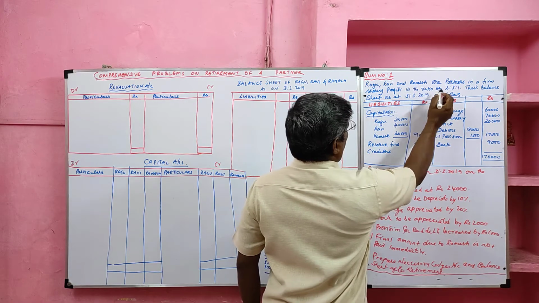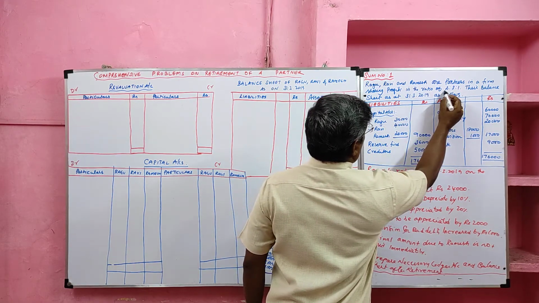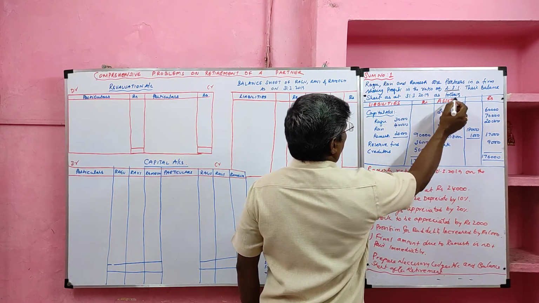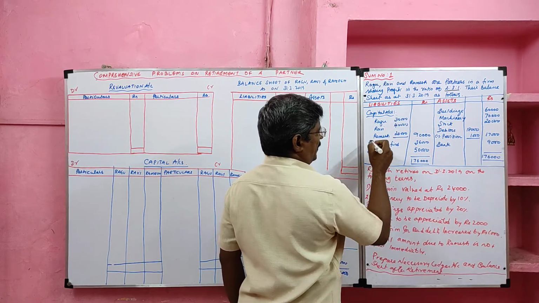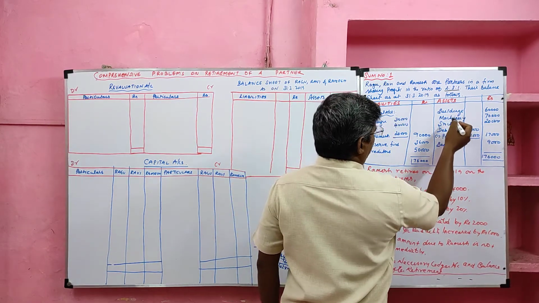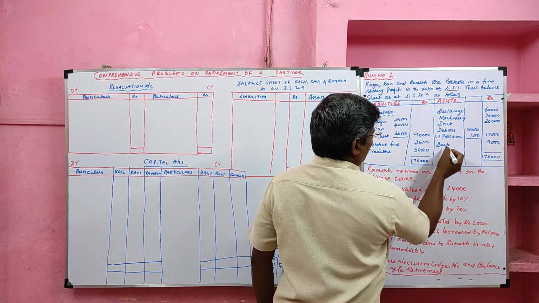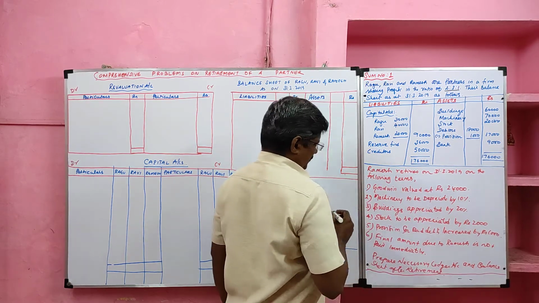Raghu, Ravi and Ramesh are partners in a firm sharing profits in the ratio of 2:3:1. Their balance sheet as at 31st March 2019 is as follows. Liability side: capital, reserve fund, creditors are given. Asset side: building, machinery, stock, debtors, old provision for bad and doubtful debts is given. Then cash at bank is also given. Then go through the adjustments.